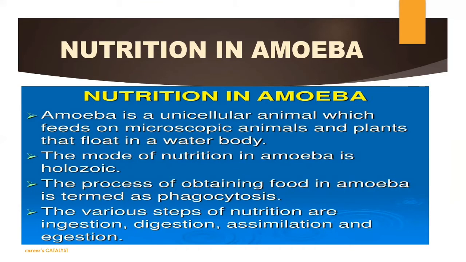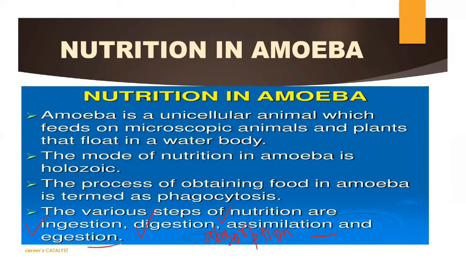So because of that, they need to digest this food in a complex manner, or simply you can say in a systematic manner, like a human being. Like a human being, amoeba also intakes food by the holozoic mode of nutrition, because they intake complex food and digest their food in a systematic manner. The steps followed by amoeba to digest their food are: first is ingestion, second is digestion, third is absorption, and after that assimilation, and then egestion.